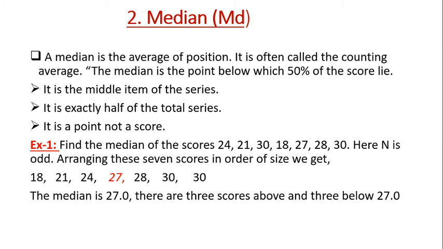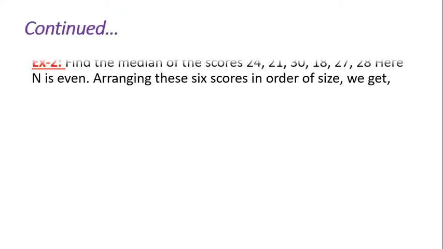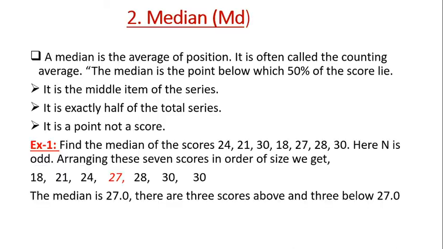How? On the left side we have 18, 21, 24, and on the right side 28, 30 and 30. So 27 is the middle item of the series. Whatever the series, we have to arrange it properly and identify which is the middle score. That will become the median of the given scores.